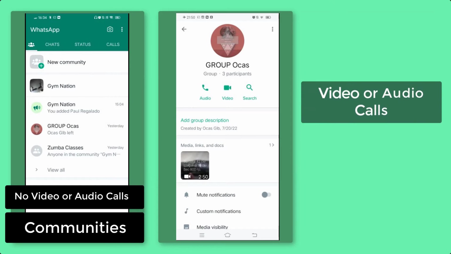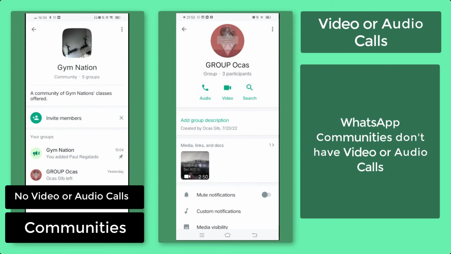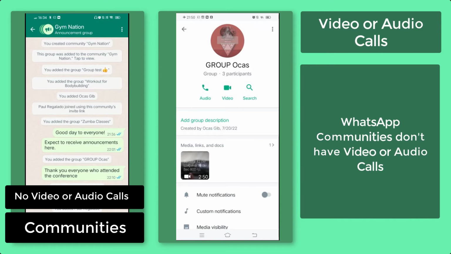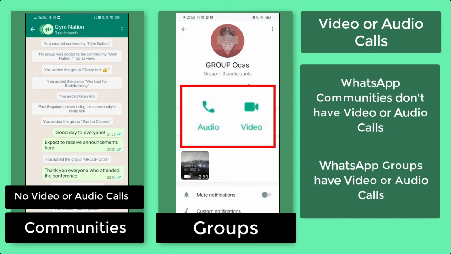In WhatsApp communities, there won't be an option to start video or audio calls. In WhatsApp groups, the members can have the option to start a video or an audio call.